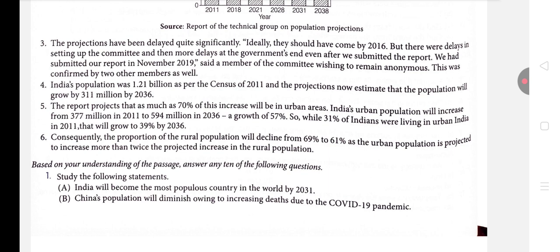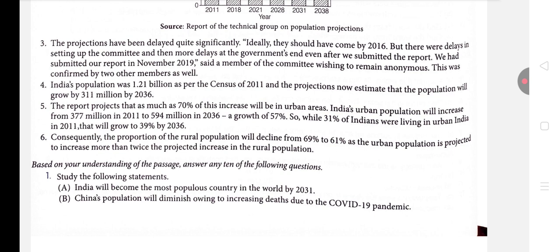The report projects that as much as 70% of this increase will be in urban areas. India's urban population will increase from 377 million in 2011 to 594 million in 2036, a growth of 57%. So while 31% of Indians were living in urban India in 2011, that will grow to 39% by 2036, isn't it? So see, in the report only numbers are given to you, and I hope this is understandable, because there are no difficult words in these paragraphs, isn't it?